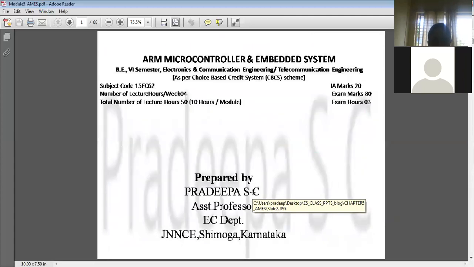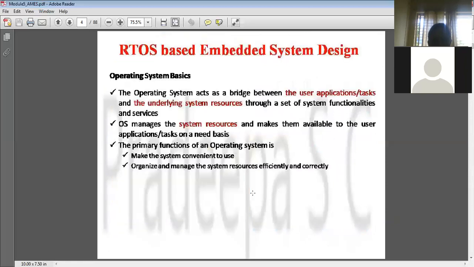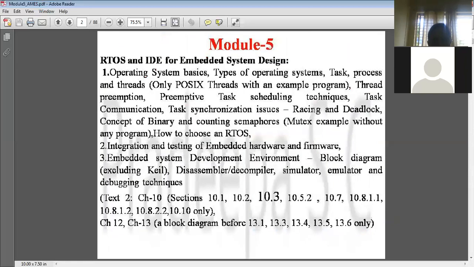The portion here is about task synchronization issues, where you have racing and deadlock. Semaphores are also one more technique, which we will see in the next class on Monday. Also there is one more concept I will discuss, the debugging techniques in embedded firmware.